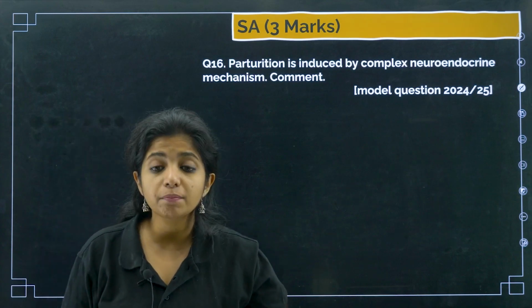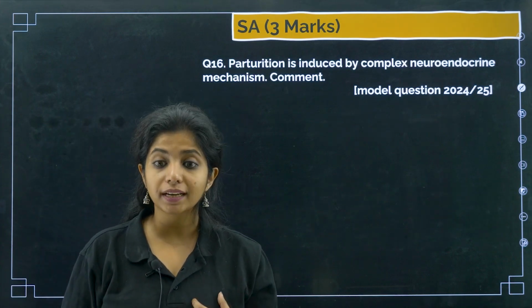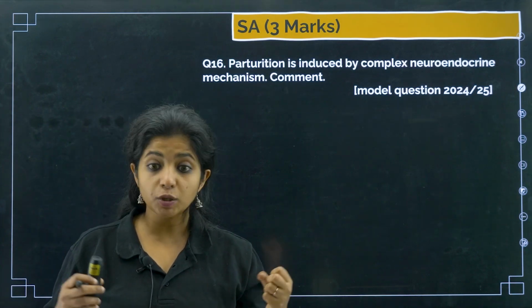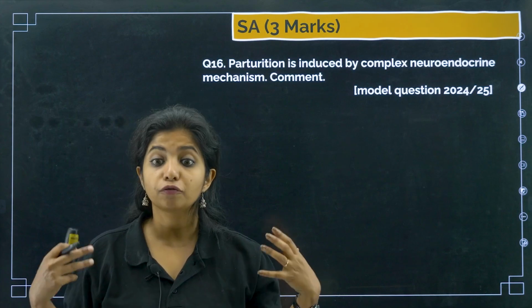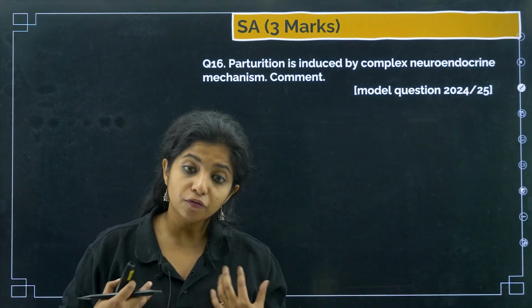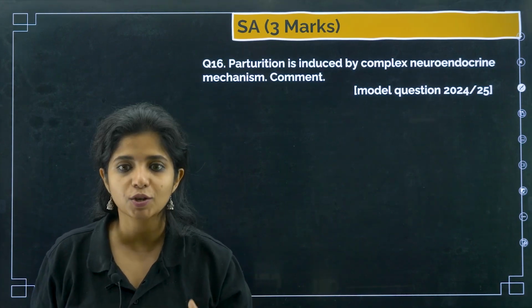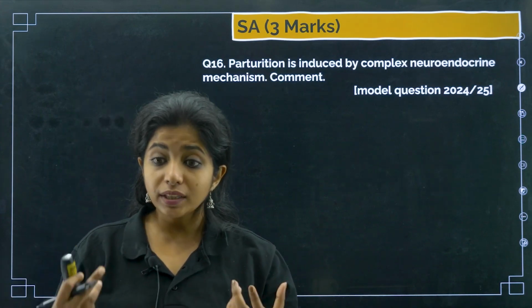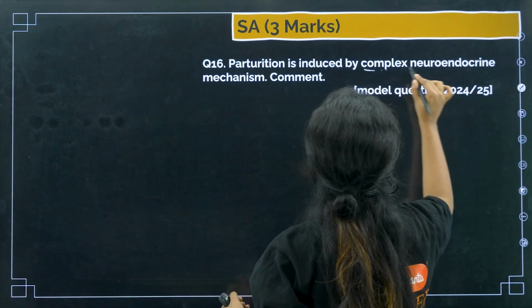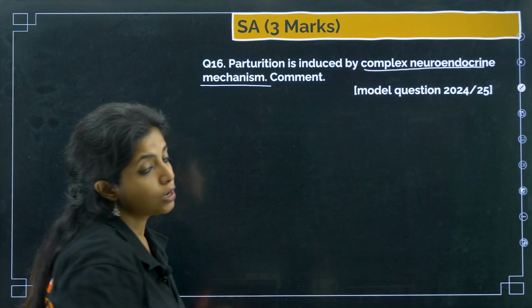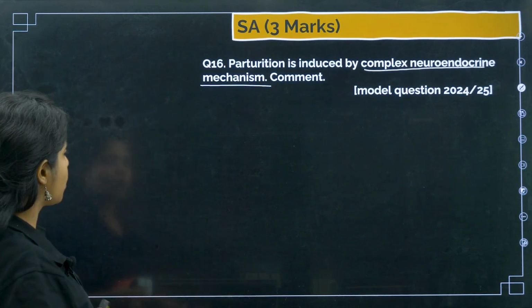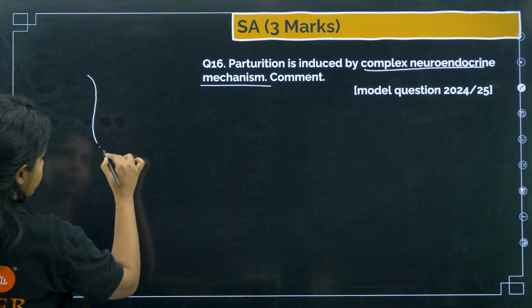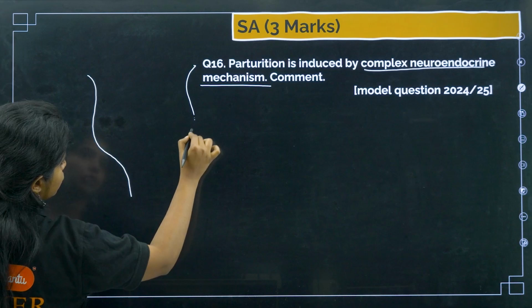Cool. So parturition is induced by a complex neuroendocrine mechanism. What do you mean by parturition? Parturition is basically the expelling of the baby, the fully grown fetus, from the womb of the mother, basically the uterus of the mother. When the baby moves out, this process is known as parturition. They are saying that it is induced by a complex neuroendocrine mechanism. So do you know how the baby comes out? Suppose this is the uterus.